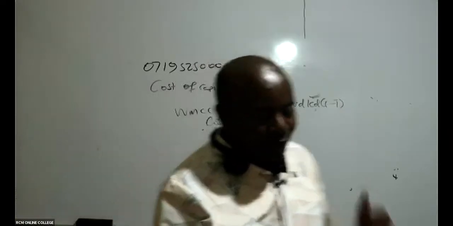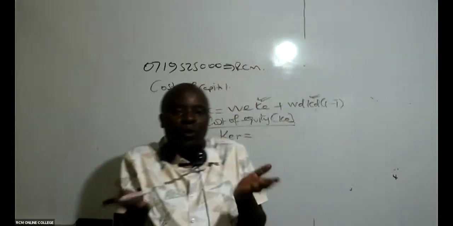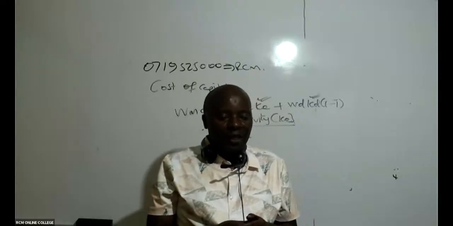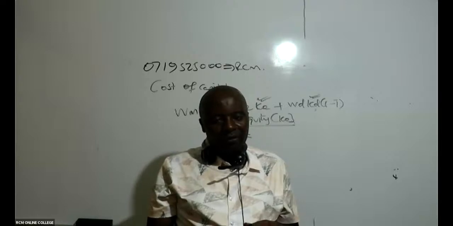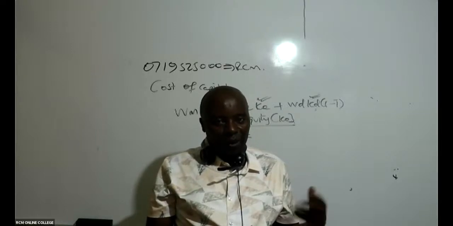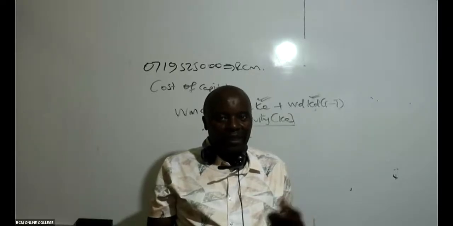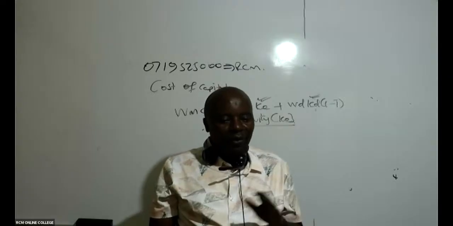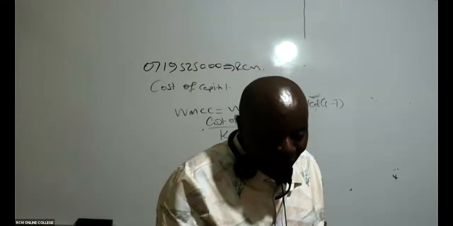How do I do this? It's very easy. Do we have any ninja that knows how to compute cost of equity? Remember, the cost of equity is a result of the dividends we are paying these guys. It's a result of dividends, not CAPM here. There's another formula here. There are two of them.